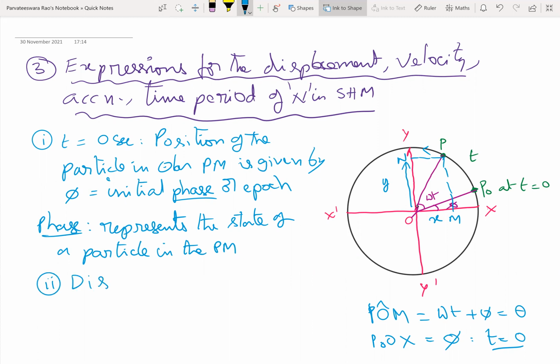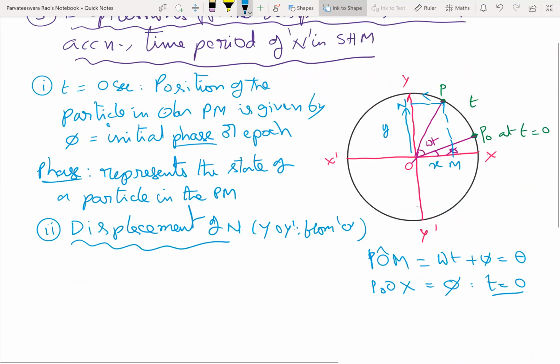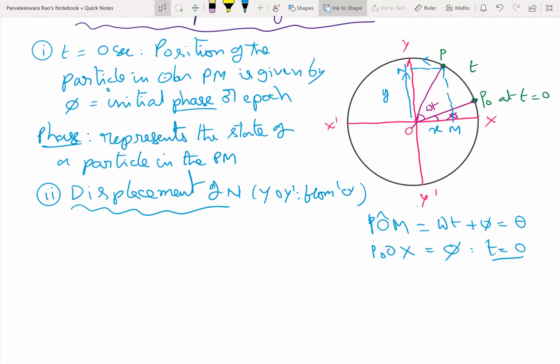Then let us talk about the displacement of N on y dash from the reference point O. You take the right angled triangle OMP.